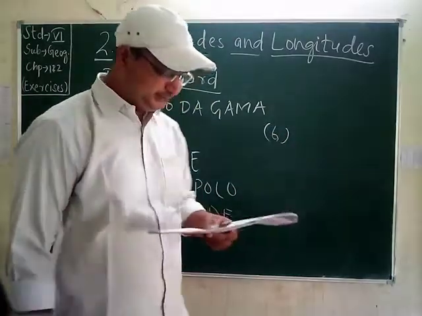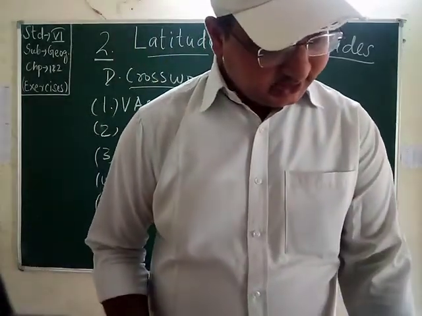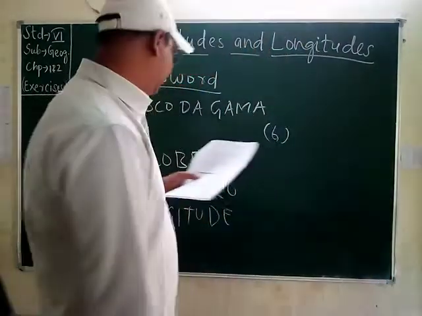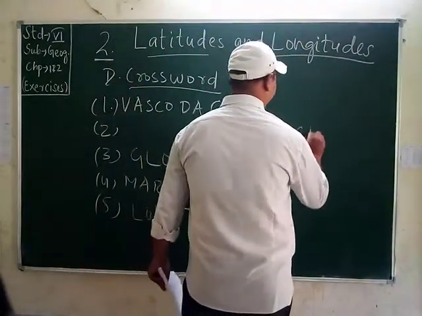And number 6, an imaginary line on a globe that helps us to locate places easily. That is called the Greenwich Mean Time.